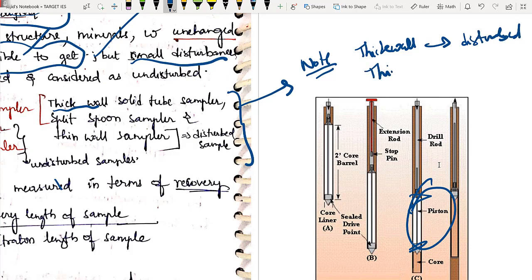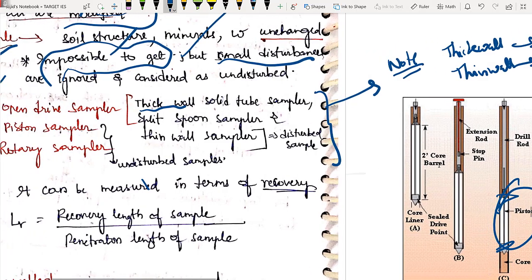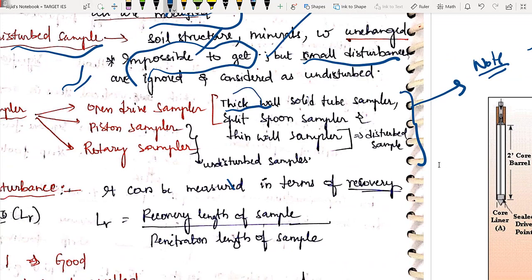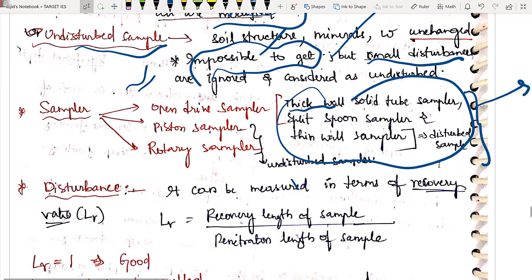Whereas if you are taking thin wall, the disturbance is very less. Almost you can take it equivalent to undisturbed sample. So basically we keep it to open drive sampler. If you want something precise, then we go for thin wall sampler. If you only want to identify something like specific gravity, a thick wall sampler will also do. I hope you got it, the concept.